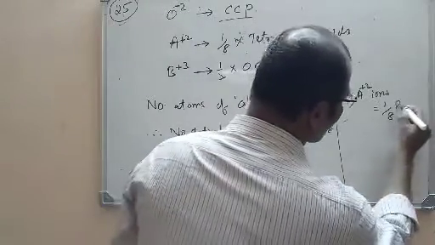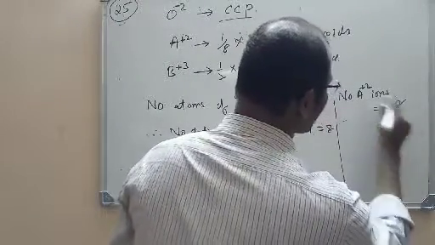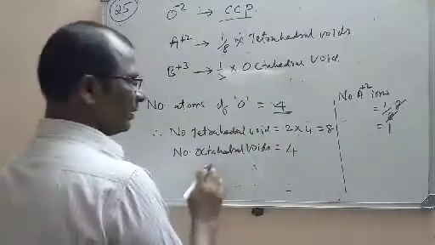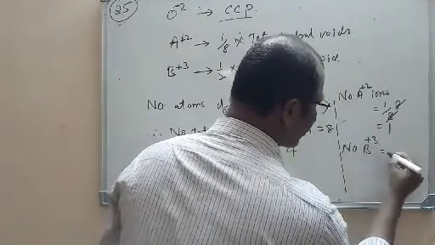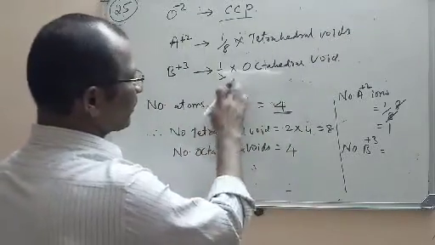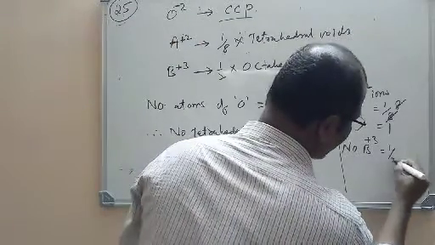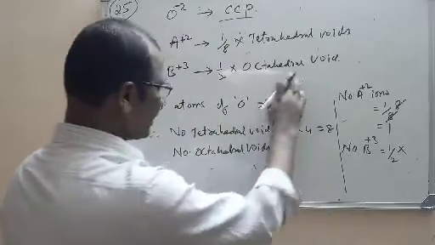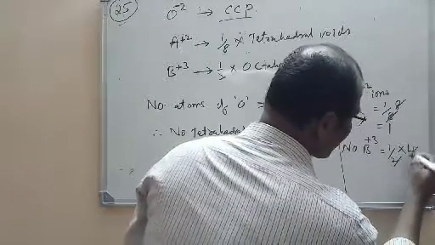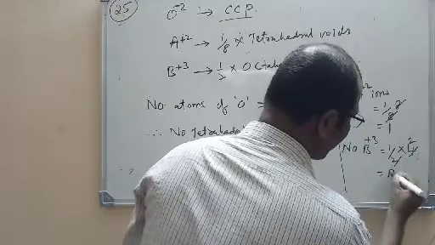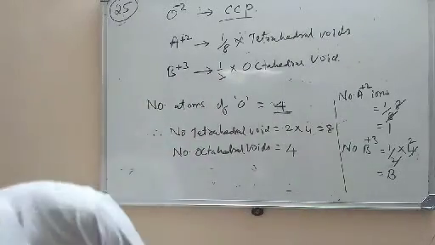It is 8. So the number of A plus 2 ions will be 1. In the same way, number of B plus 3 ions will be 1 by 2 into octahedral voids. What is the number of octahedral voids? 4. So it is 2. That means number of B atoms is 2.